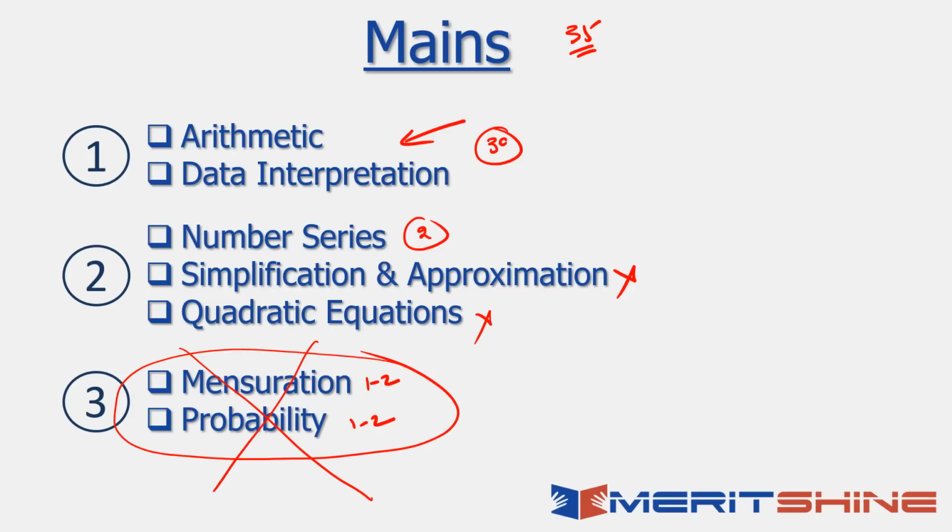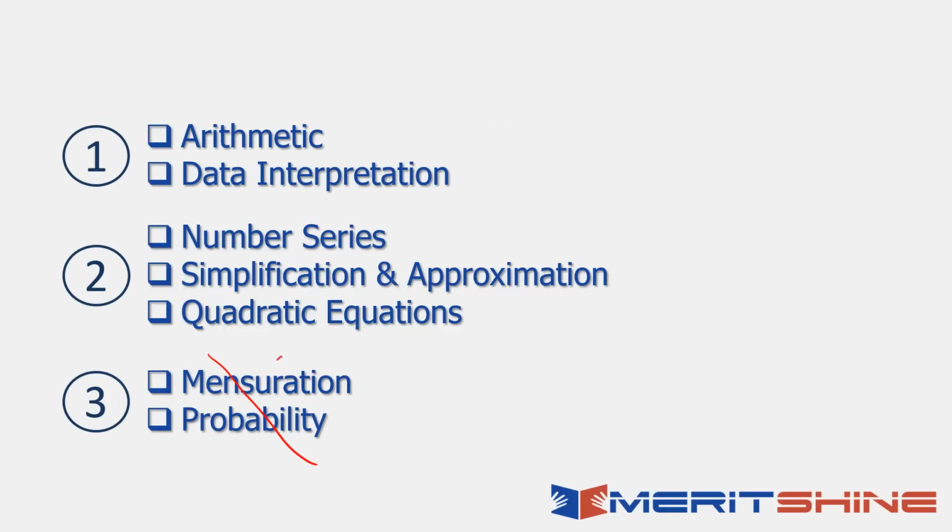Some of you might be wondering, why did I say arithmetic and DI 30 questions or around 30 questions? It's mostly DI. We'll talk about it. It's arithmetic and DI only. It's not just DI. It appears in sets. It has a lot of applications of arithmetic. We're not talking about this. Come back to me after 6 months, ask me how to prepare mensuration probability, I'll tell you. Not at this stage. We are bad at it currently, that's what I'm assuming, and we need to fix it fast. As it's written here, I told you, it's in the order of importance.